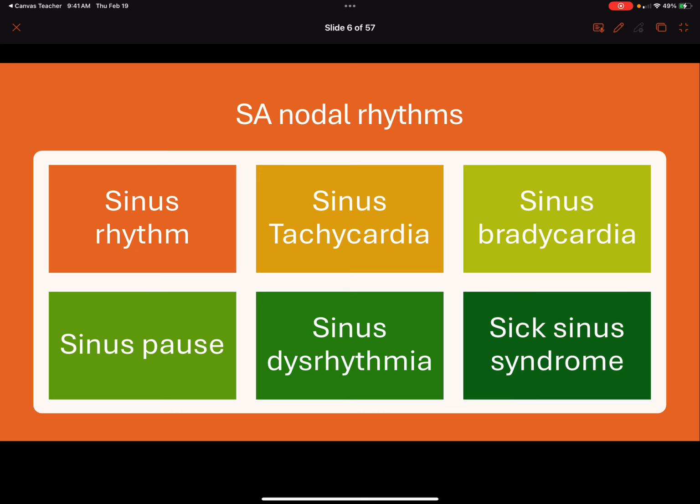All right. So we're going to talk about these rhythms: sinus rhythm, sinus tachycardia, sinus bradycardia, sinus pause, sinus dysrhythmia, sick sinus syndrome. These are all of your sinoatrial nodal rhythms. Most of these rhythms are not fatal or life-threatening or do not require treatment, but they're dysrhythmias in themselves, or normal rhythms like our sinus rhythm. And we're going to talk about things within the sinus node that can cause dysrhythmias.